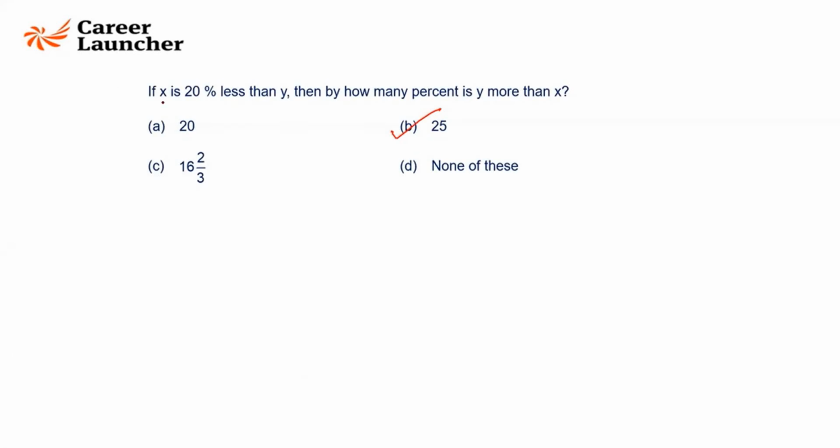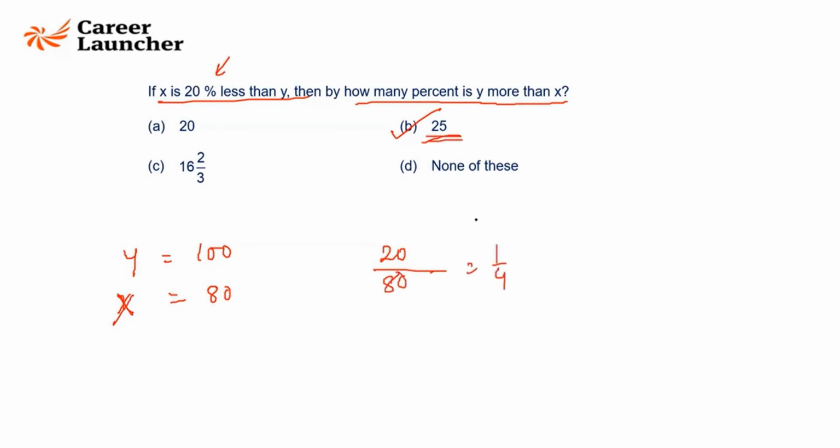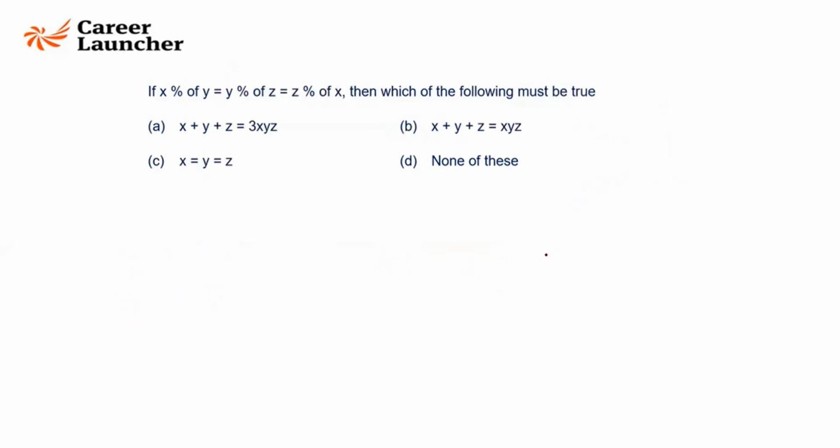x is less than y by 20%. So if y is 100, x is 80. By how many percent is y more than x? Y is more than x by a value of 20. My base of calculation will be 80, so 25%. So x is less than y by 20%, that is 1 by 5. Y will be greater than x by 1 by 4. Right? This is what we discussed all this while.